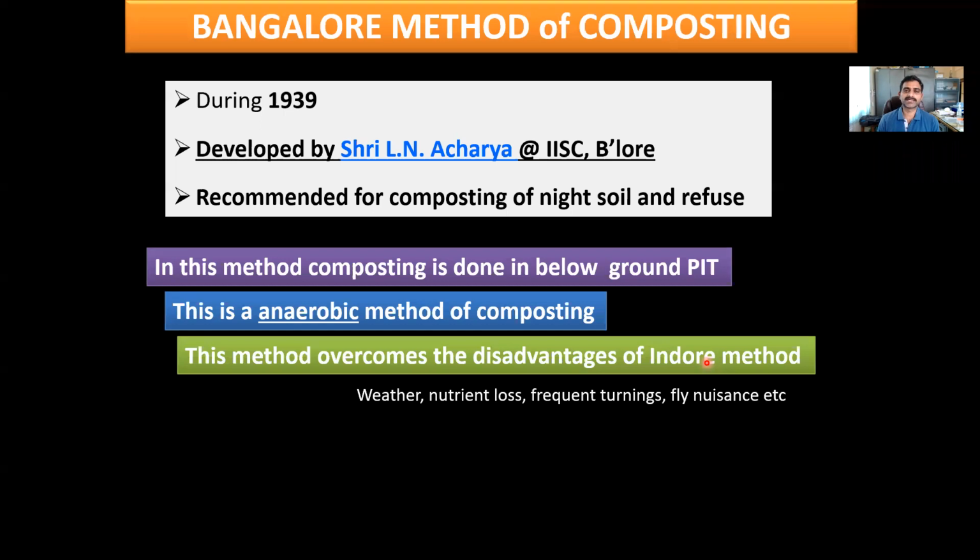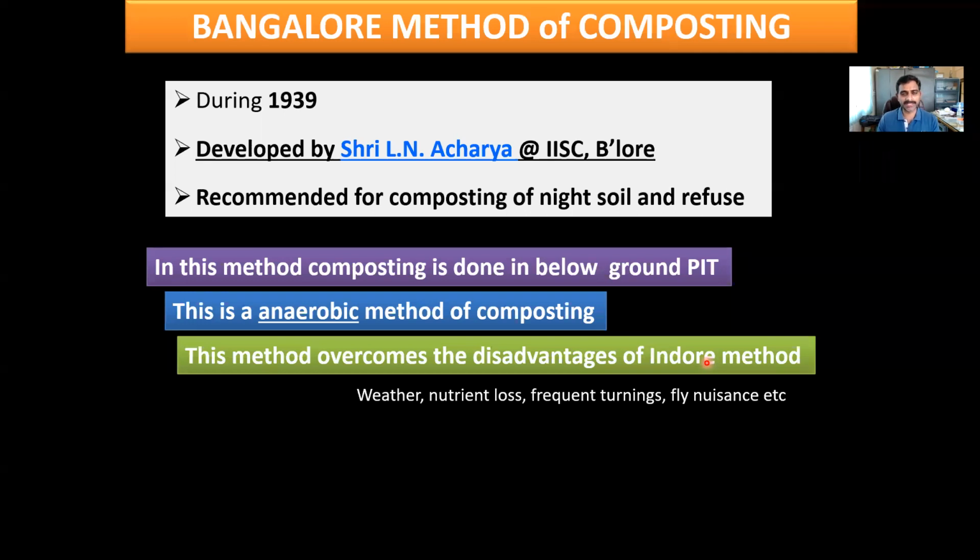This method is an anaerobic method of composting. Here composting is done by putting the waste in a pit which is open below the ground. This method to some extent overcomes the disadvantages of the indoor method of composting. Since it is done in a pit, no mixing or turnings are required, so there is less labor requirement.